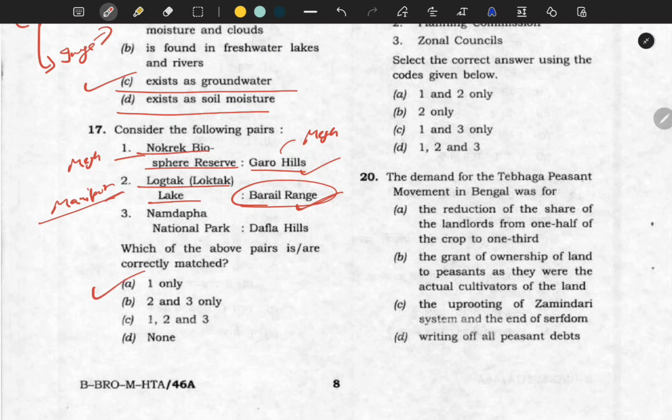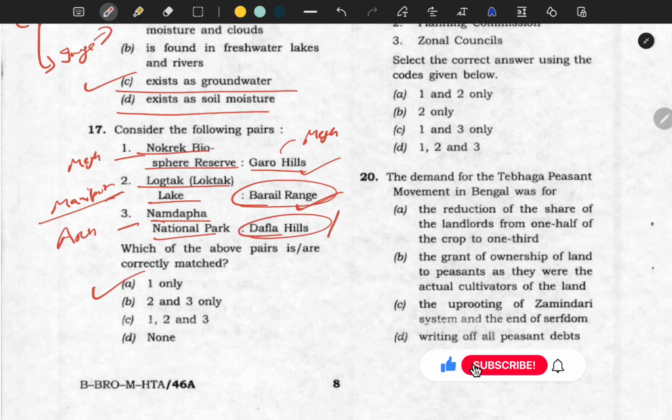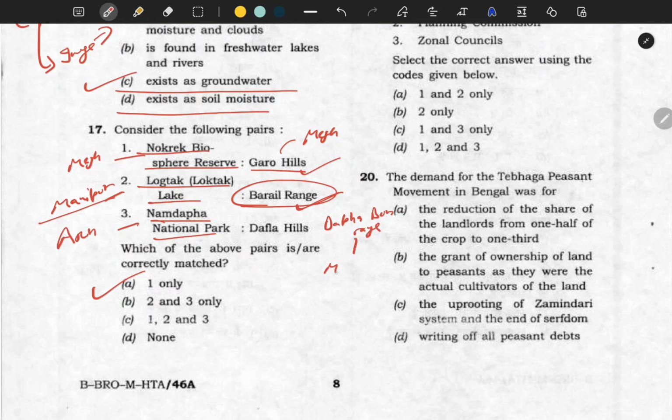Okay, so we will see about this, because Namdapa, it is in Arunachal, but Dafla Hills is not the place where the Namdapa is. It is a Mishmi, and there is one more that is called I think Dhapa Bum Range. So this is in between Dhapa Bum Range and Mishmi Hill. So you need to revise all this now. So you need to understand where is Dafla Hills now. Okay, so answer would be A, that is 1 only.